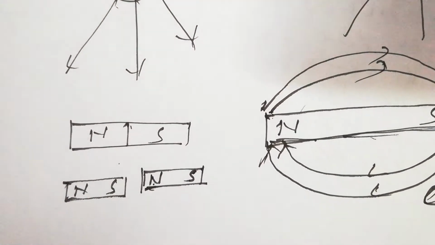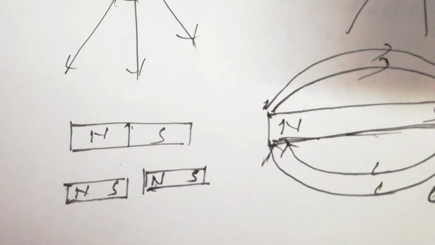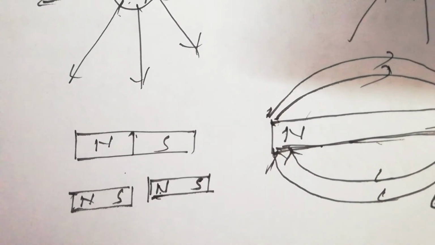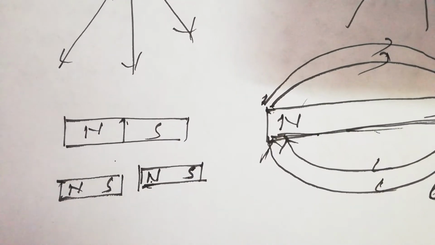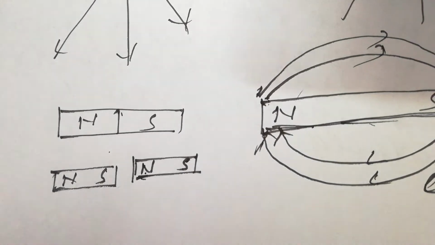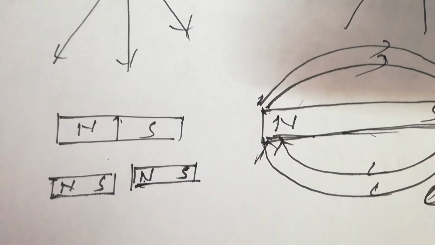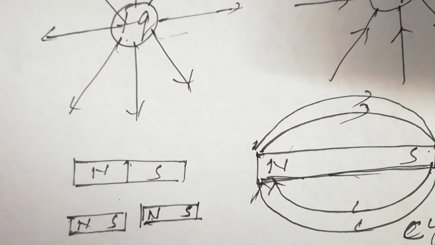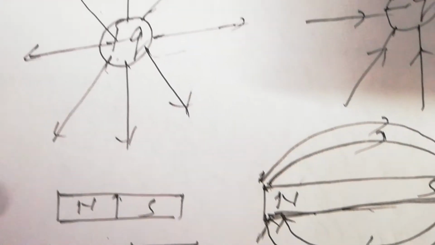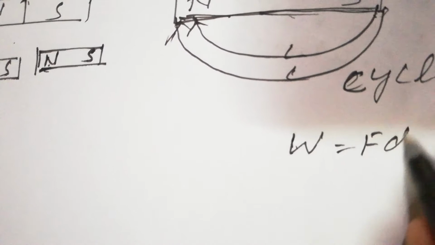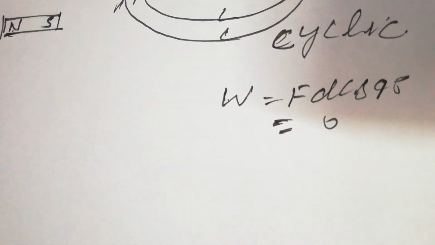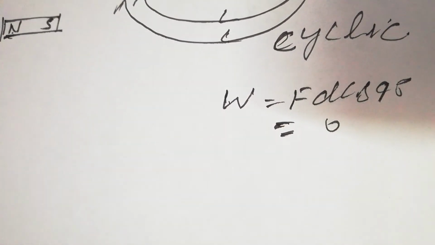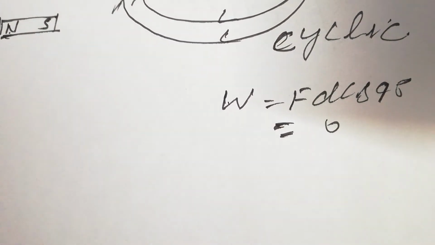Another difference is, electric force does work. Work is done by electric force because it is an accelerating force. But in case of magnetic field, magnetic force does no work because it deflects the charge at 90 degrees, and we all know W is equal to F d cos 90, and we all know cos 90 is 0. So in case of magnetic field, magnetic force does no work, but in case of electric field, the electric force does work.